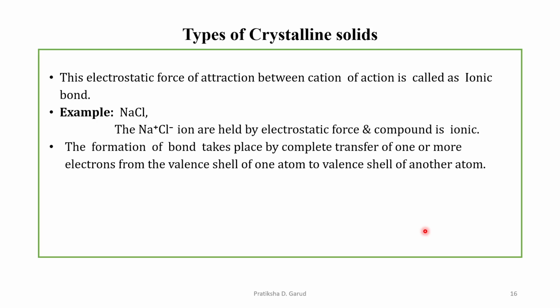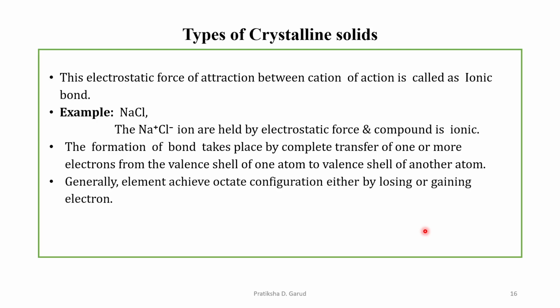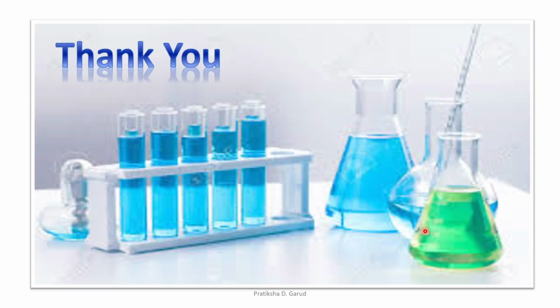The formation of the bond takes place by complete transfer of one or more electrons from the valence shell of one atom to the valence shell of another atom, and hence we get the formation of the ionic solid. Generally, the element achieves the octet configuration either by losing or by gaining electrons.